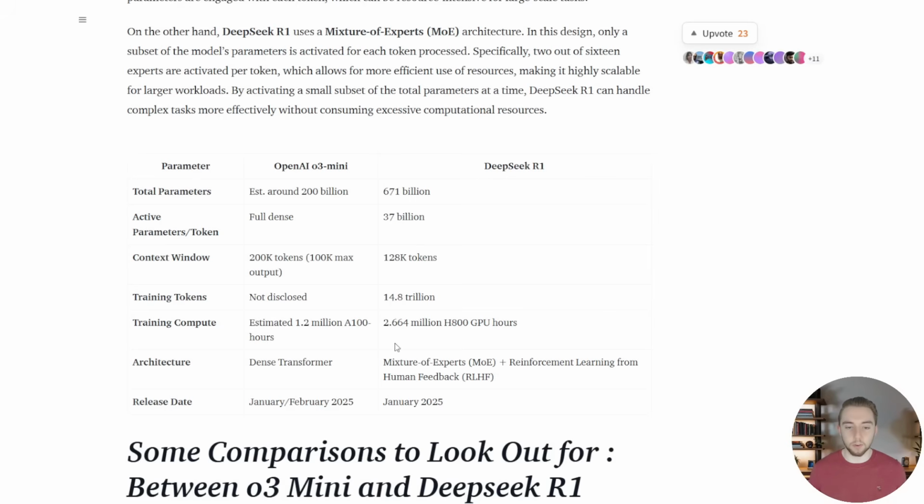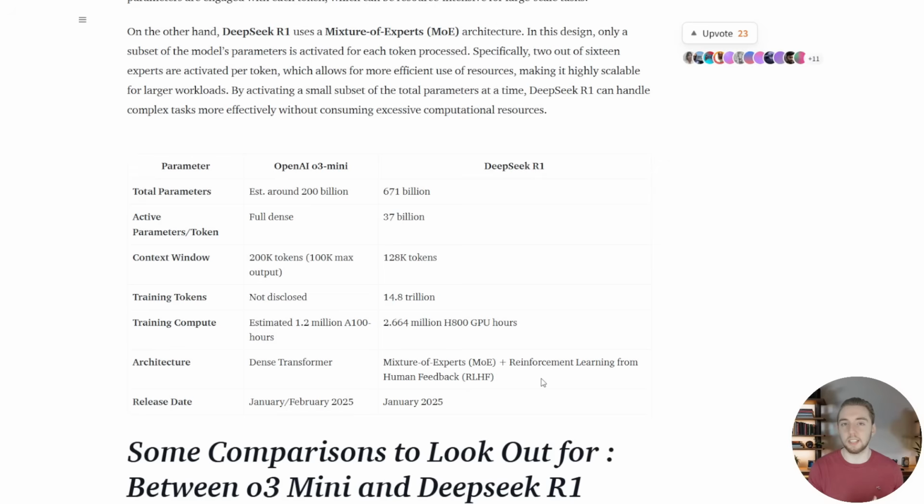And honestly, the most interesting thing that I saw is the architecture difference. I mean, OpenAI o3-mini, it's a dense transformer architecture like most of the OpenAI models. And then R1 is a mixture of experts combined with reinforcement learning from human feedback. And so a completely different architecture, which is super fascinating. Most people put both of these models in the same basket just because they are reasoning LLMs, but they operate entirely differently under the hood.